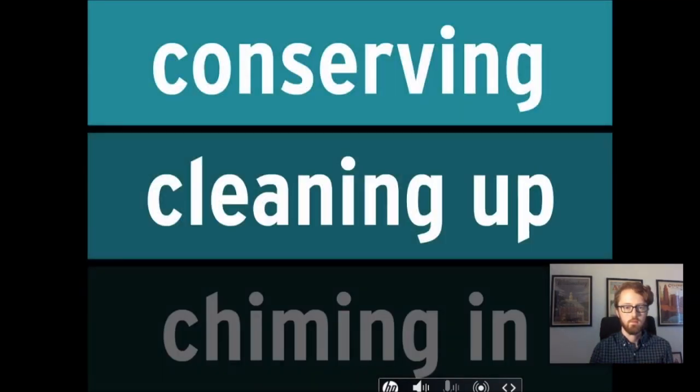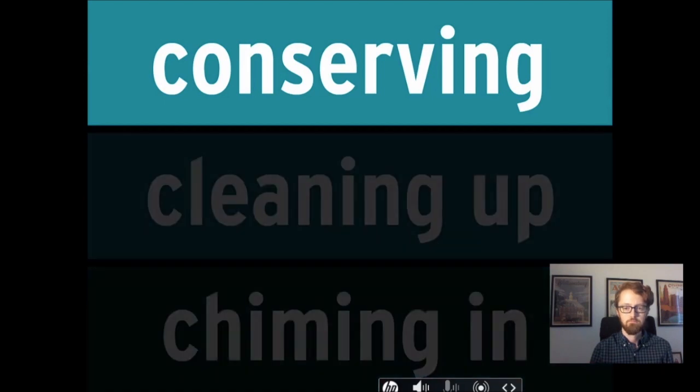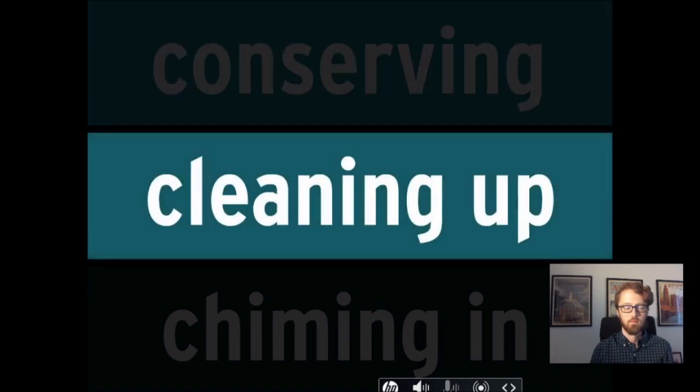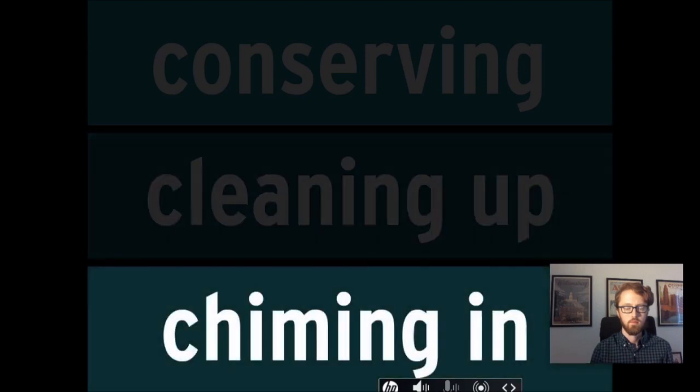Three of the best ways I can think of are conserving, cleaning up, and chiming in. Conserving means using less of things like energy and manufactured goods. Cleaning up means cleaning up after yourself for sure, but also after others when you can. And chiming in, that means you should speak up about protecting the environment.